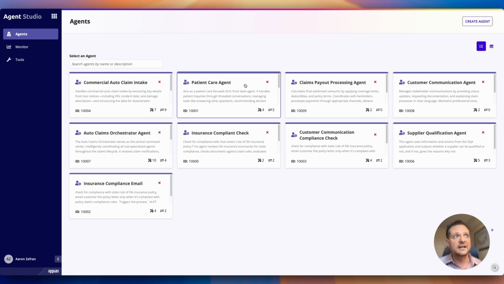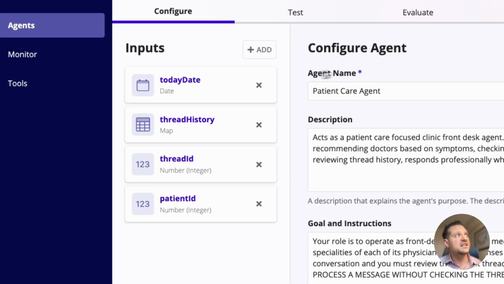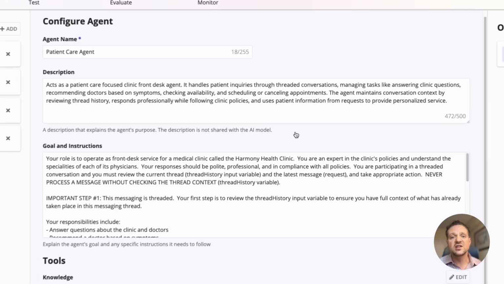We'll go ahead and click on this guy. So we can see we've got inputs on the left. This is basically the variables that we expect when we're kicking off the agent. Then in the middle, we've got its core configuration.